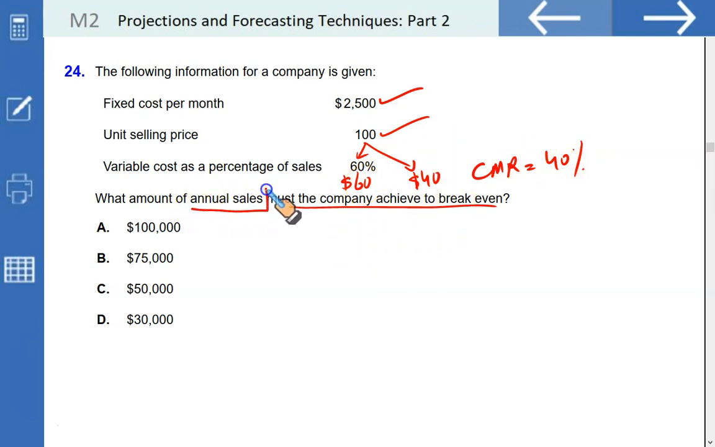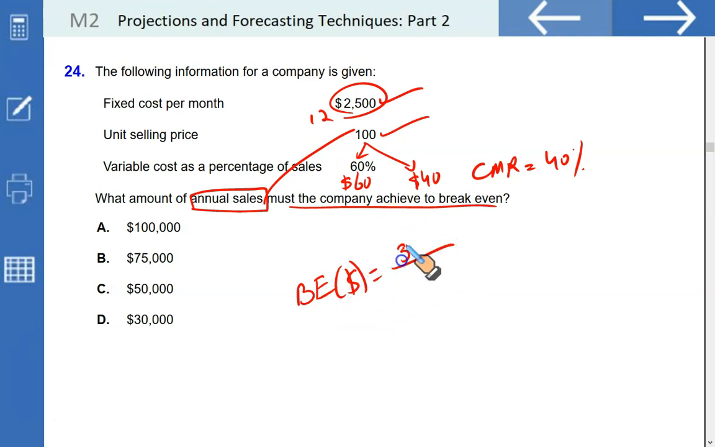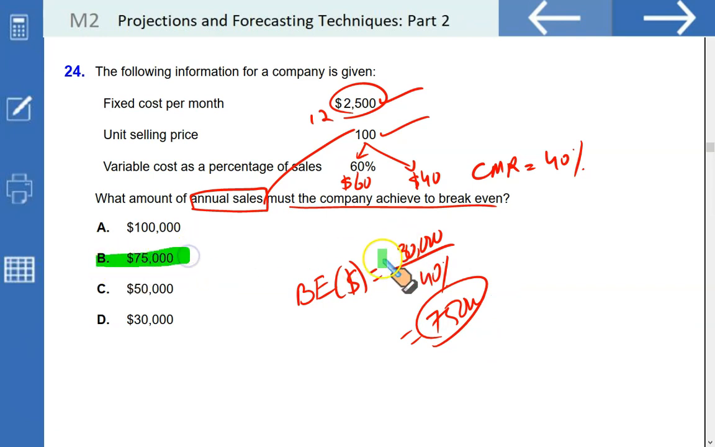We are looking for the annual sales revenue to break even. For that, you need to take the annual fixed cost, which is going to be 2,500 multiplied by 12, that is $30,000. So your break even revenue should be equal to the fixed cost of $30,000 divided by the contribution margin ratio of 40%. So that will give you $75,000. This should be your annual sales to cover the fixed cost of $30,000 per annum.